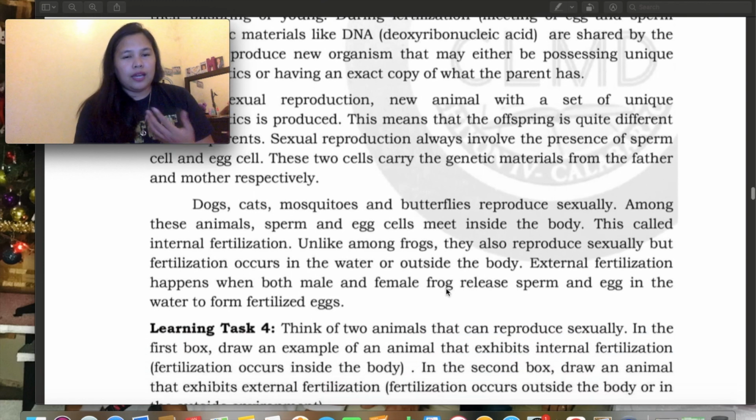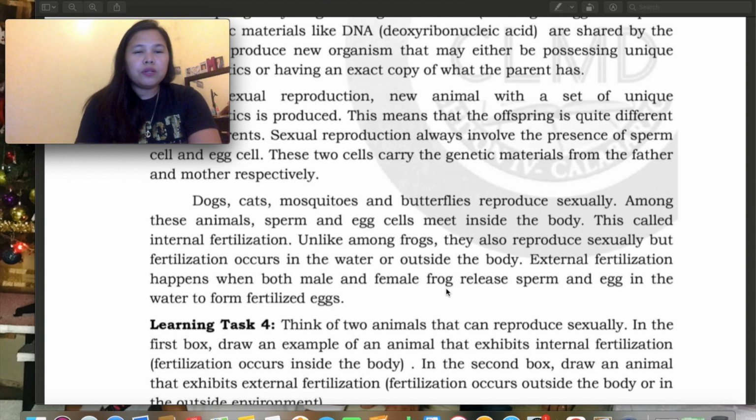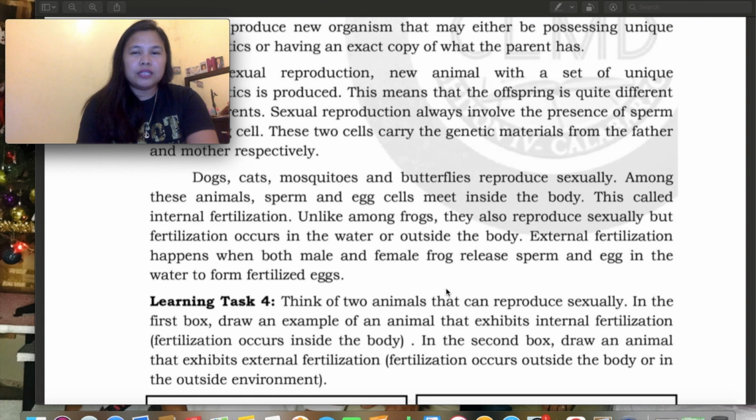Dogs, cats, mosquitoes, and butterflies reproduce sexually. Among these animals, sperm and egg cells meet inside the body. Kailangan talaga na mag-meet sila sa isang katawan. Just like sa tao, kapag nag-meet na yung sperm and egg cell, nabubuntis si girl, tapos dun siya pinapalaki sa loob ng tiyan. Sa animals, yung sperm cell pumapasok sa female's body. So, this is called internal fertilization.